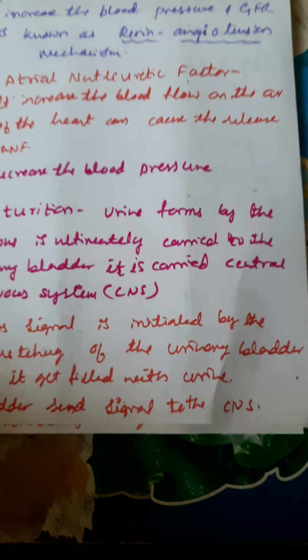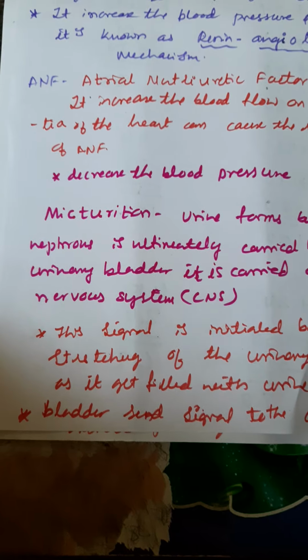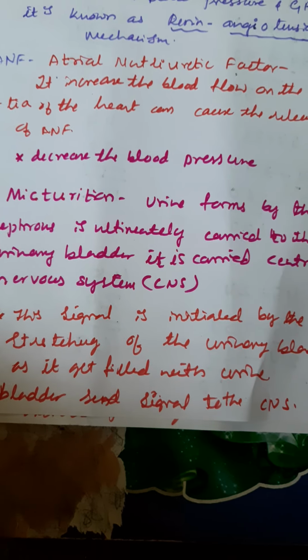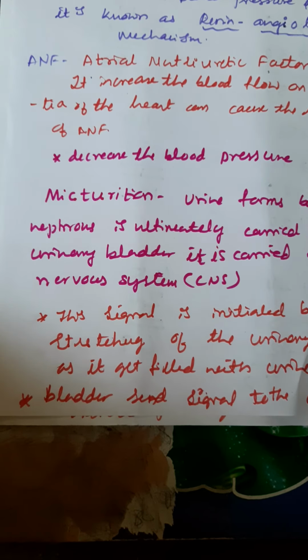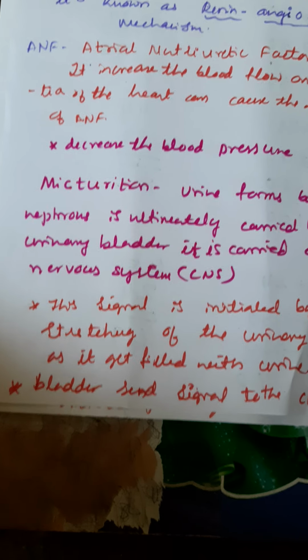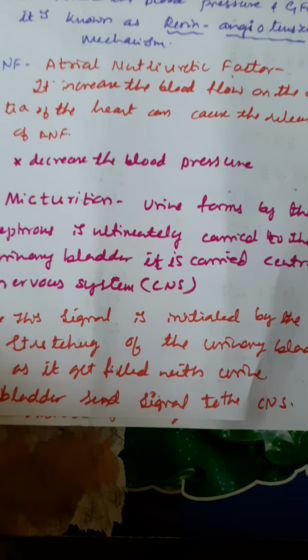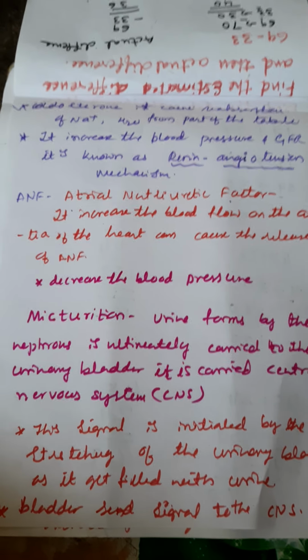Micturition. Urine formed by the nephrons, the functional units of the kidneys, is ultimately carried to the urinary bladder. It is then controlled by the central nervous system, CNS. This is called micturition.